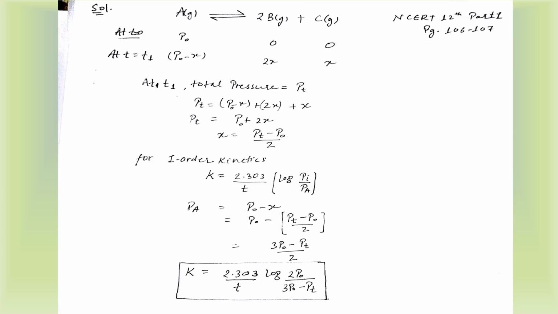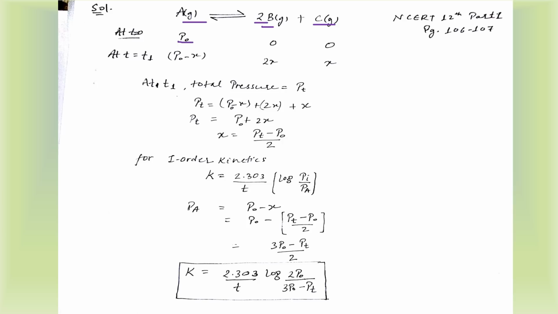We have A, which decomposes to 2B and C. Okay, all are gaseous. So at time t equal to 0, we had P naught pressure of A, and the other two were 0 and 0. So let us take that after time t1, the X part of P naught decomposed. So the pressure of A left over is P naught minus X. That of B will be 2X because of this 2, and that of C will be X.